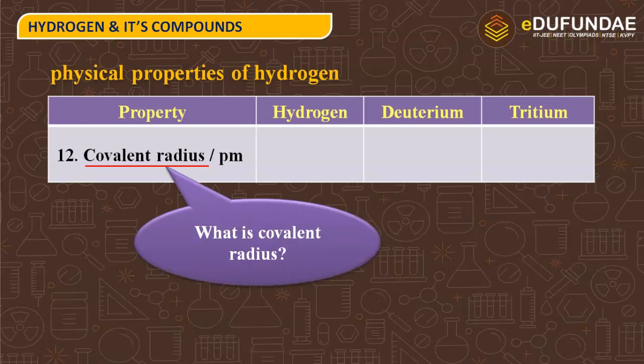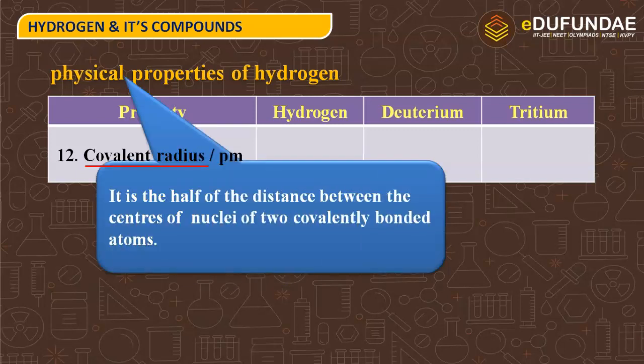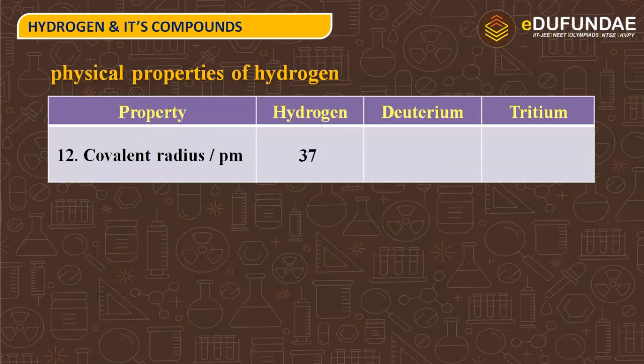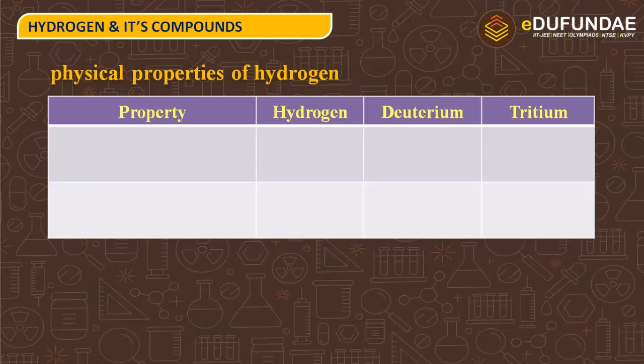So next property is covalent radius, that is measured in picometers. What is covalent radius? It is the half of the distance between the centers of nuclei of two covalently bonded atoms. So let us imagine कि हमारे पास एक bond बना है, दो atoms के बीच में एक covalent bond बना है. So we want to find the covalent radius of one atom. So it will be the half of that bond length, and we can say covalent bond length की जो half length होगी, that will be the covalent radius of one atom. So hydrogen is having covalent radius 37 picometers, and that's it.